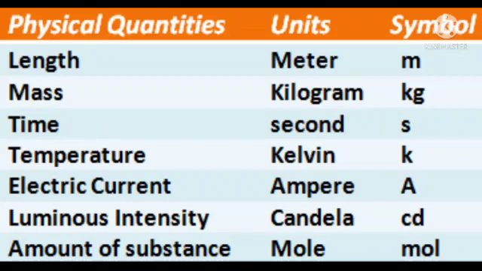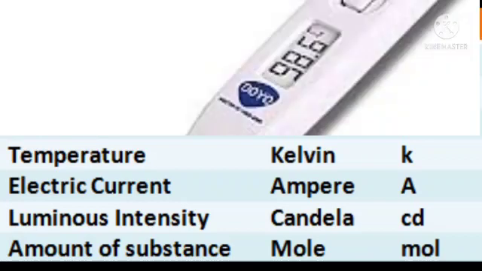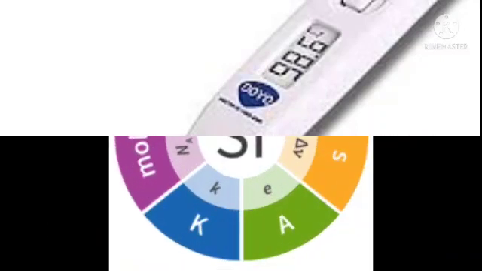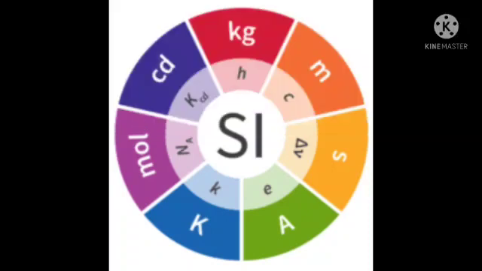Now you already learnt in previous class these three, children: length, mass and time. In 8th standard you learnt temperature, electric current, amount of substance, luminous intensity. What is temperature? Temperature is defined as a measure of the average kinetic energy of the particles in a system. The SI unit of temperature is Kelvin. Thermometers are used to measure the temperature directly.